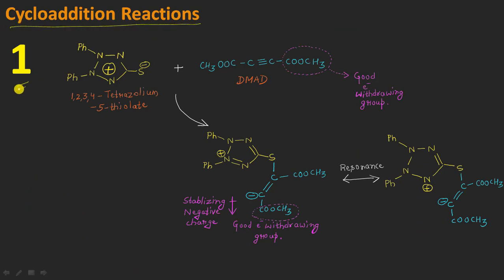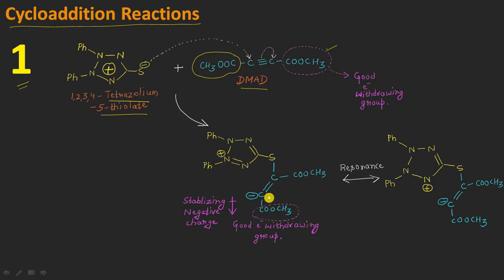So now let us start with the very first reaction, that is the cycloaddition reaction. This is the first reaction in which you can see that our tetrazolium 5 thiolate is reacting with a molecule of DMAD, or the dimethyl acetylene dicarboxylate, in which both these groups are good leaving groups. I mean, this group here is a good leaving group, as well as this group here is also a good leaving group, such that now the sulfur negative will attack on any of these carbon atoms, because it is a symmetrical type of molecule, sending the electrons of the triple bond or the pi bond onto the second carbon atom in this way, right?